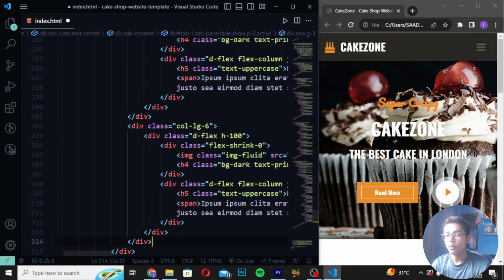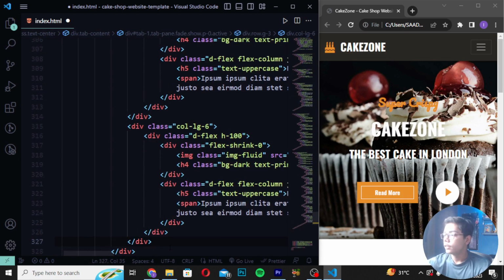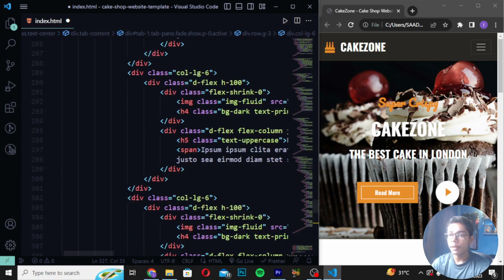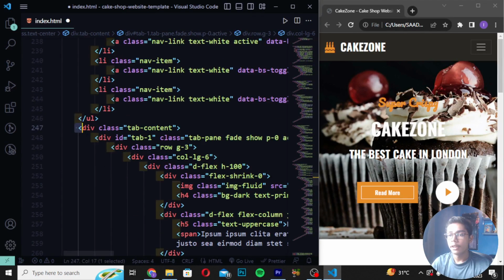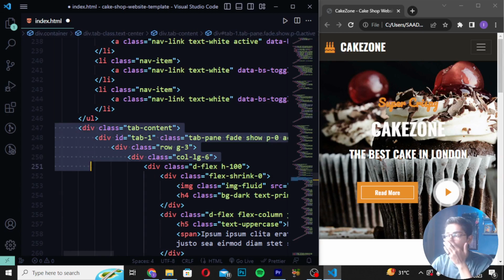So we just have to do it again and again like this. Now we have done that 2 times, and then we have to do one simple thing. I will be moving down, and here I will be copying the top tag which we have just written. You can see this one tag.